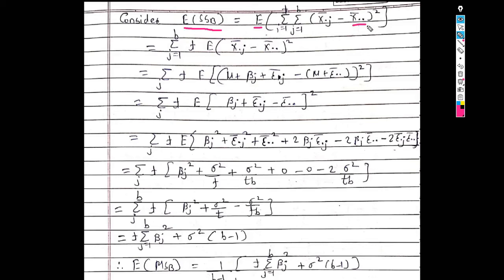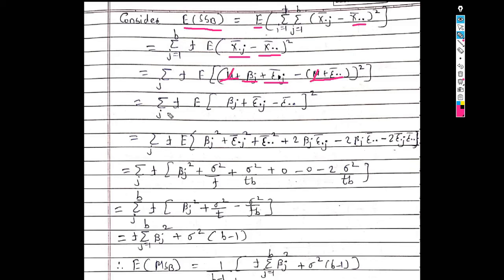This term can be written as summation over j into t expected value of x dot j bar minus x dot dot bar bracket square. We know that x dot j bar and x dot dot bar can be written as mu plus beta j plus epsilon dot j bar minus mu plus epsilon dot dot bar bracket square. So this mu and this mu will get cancelled.